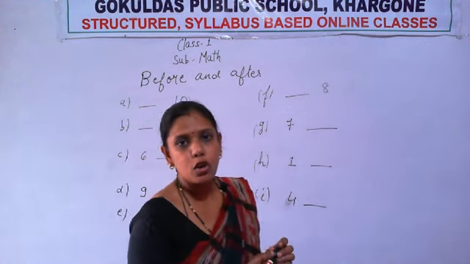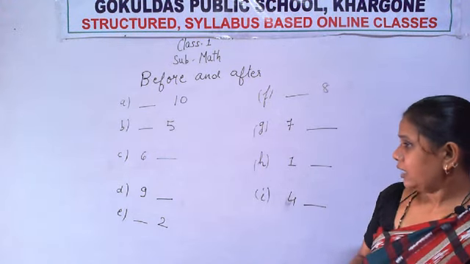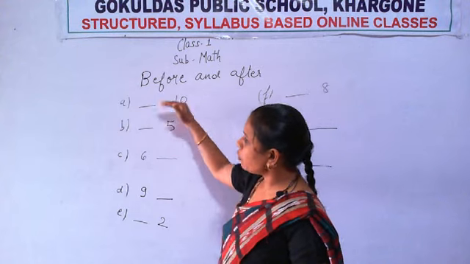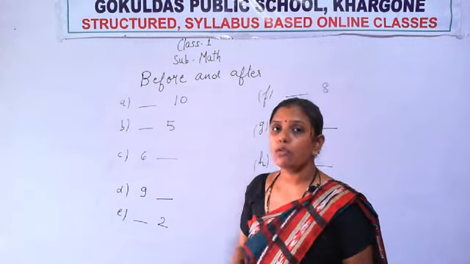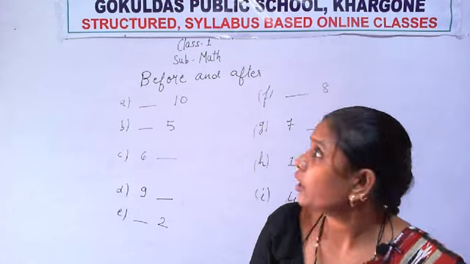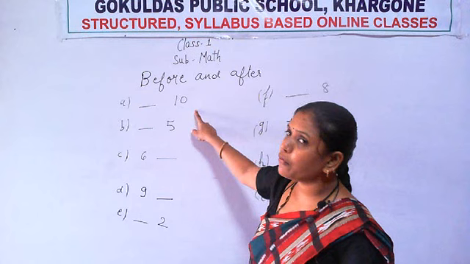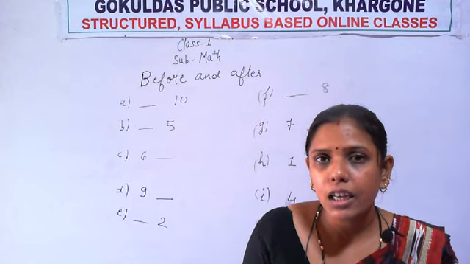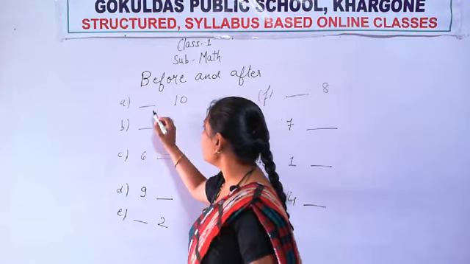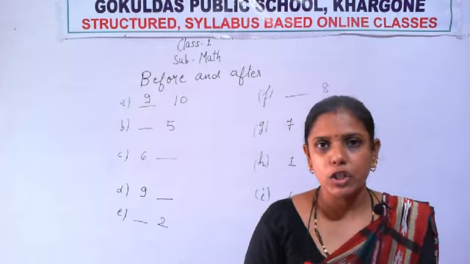In the first question, what do you have to identify, the before number or the after number? The blank is given before the number. That means you have to write the before number. So which number will come before 10? Say yes, 9. Very good.